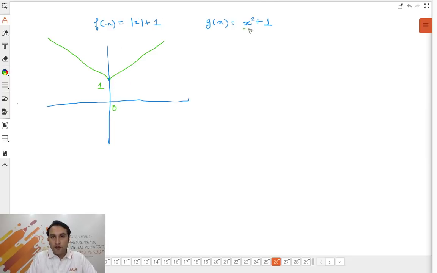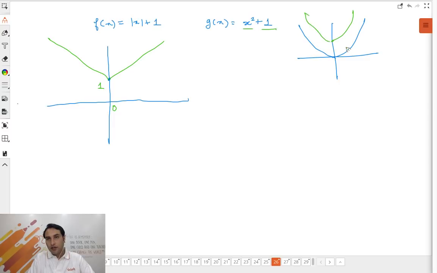Now let's plot the graph of x square plus 1. So x square का graph तो all of you know. So this is the graph of x square. But when you add a plus 1 to it, what will happen? It will again shift up by 1. So can I plot it here? I'm making it in red, okay? So this is the graph of x square plus 1.